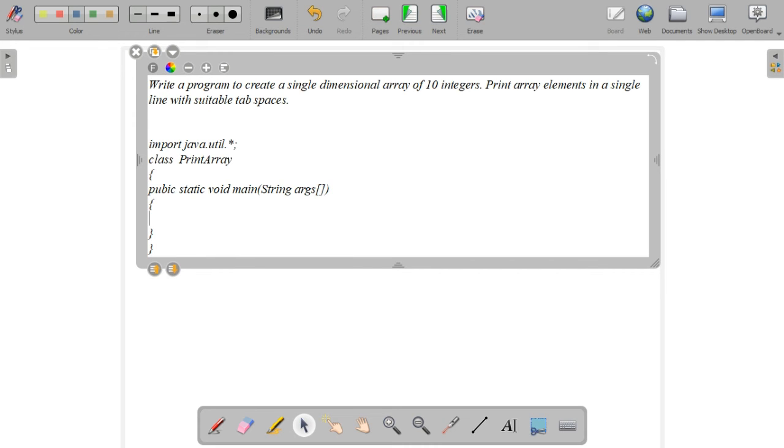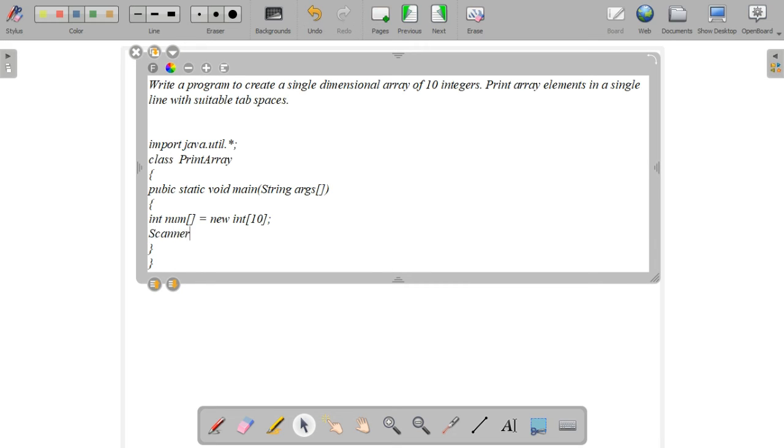Then, using the Scanner class, we are reading this one-dimensional array of 10 integers. First of all, what we have to do is declare that integer array. So I am giving num as an example. It is an array, that's why we have to specify the square brackets, equal to new int of 10. Integers means we have to specify the maximum limit is 10.